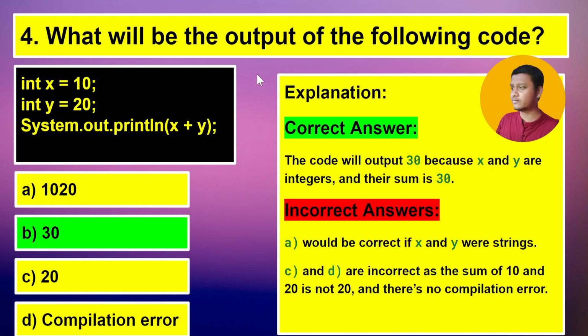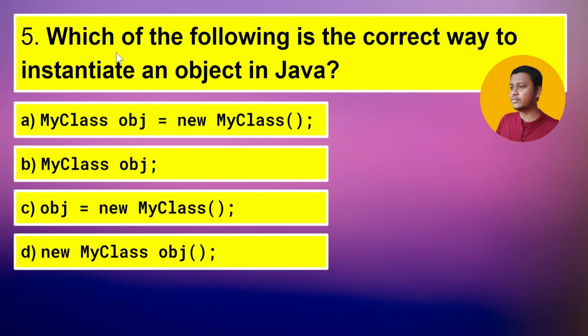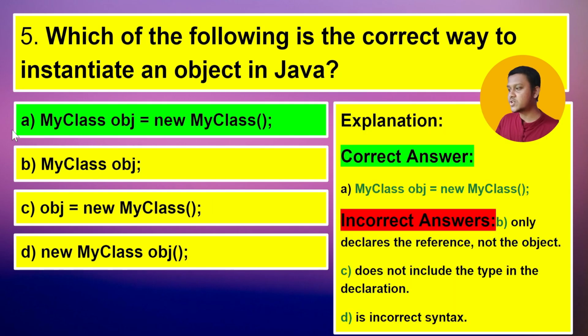So let's jump to our next question, which is which of the following is the correct way to instantiate an object in Java? You can read out the options here. So here the correct answer is option A, because in option A we are mentioning the class name, then the reference variable, the new keyword, and then the constructor. That's why it is the correct syntax for instantiating an object.